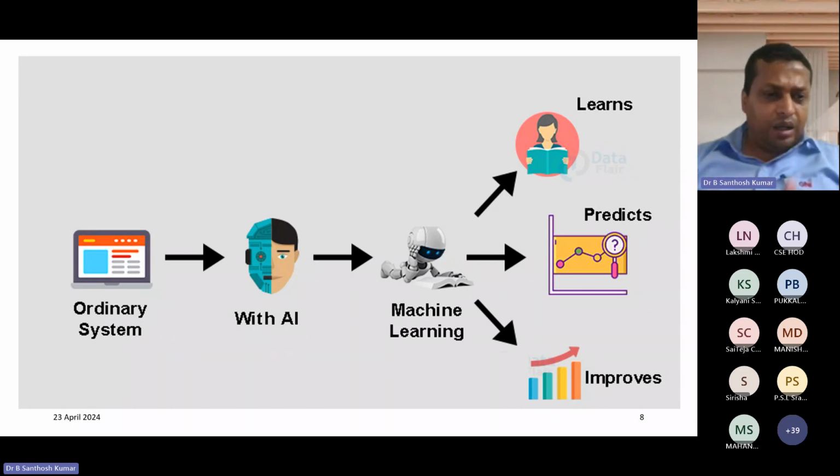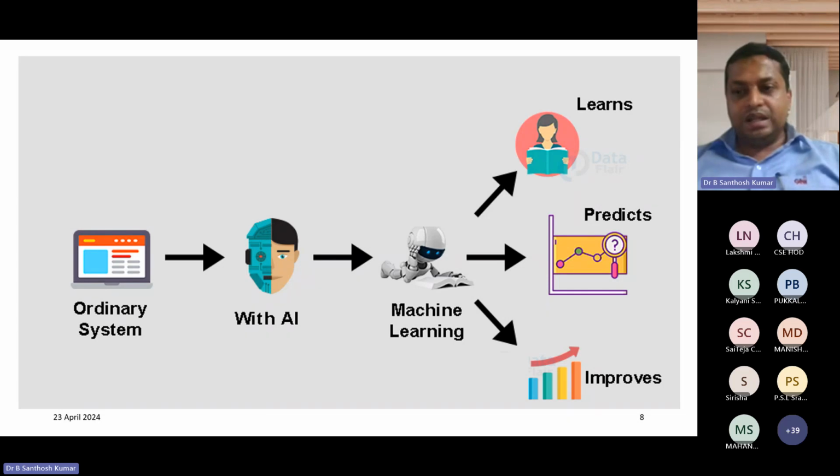Now the ordinary systems are there, and we are adding artificial intelligence to them. We are using different types of machine learning algorithms, such as classification, clustering, or regression algorithms. From these we can get three important things. One is that we can learn about what happened. Then we can go for predictions.